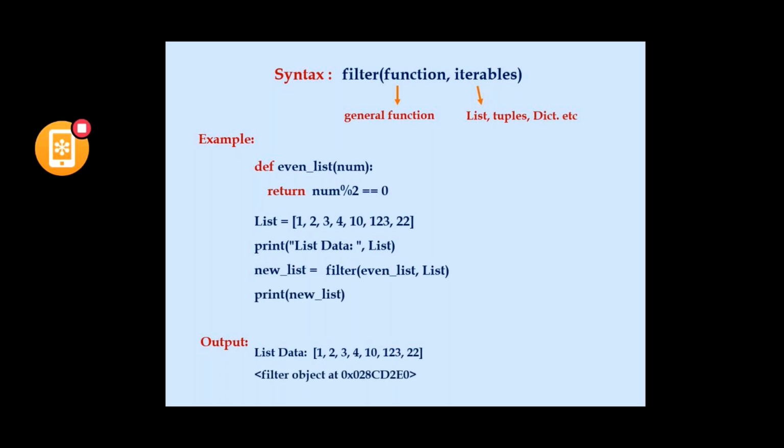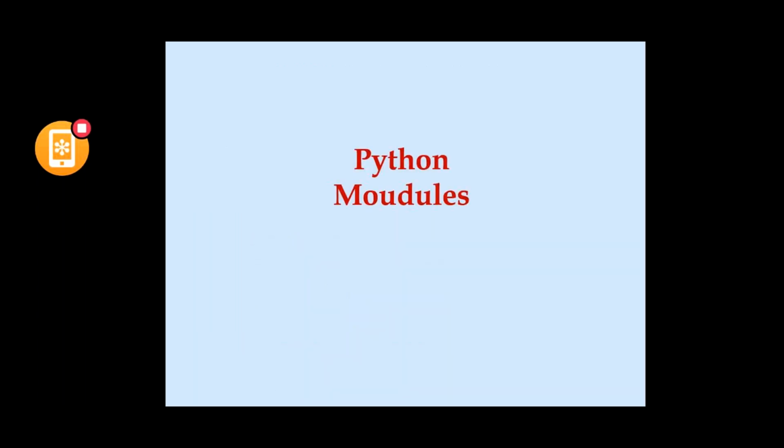That new list will be printed like this, because I did not give any typecasting with the filter, so the object value is printed. In the next print statement, I am giving a typecasting with the new list. The value will be like this. So that's all with the filter function using a general function.